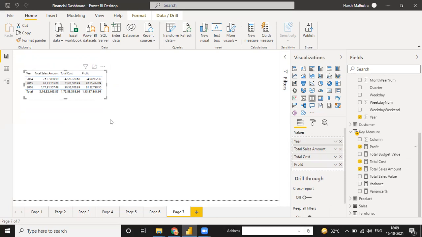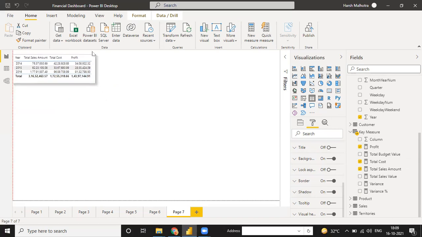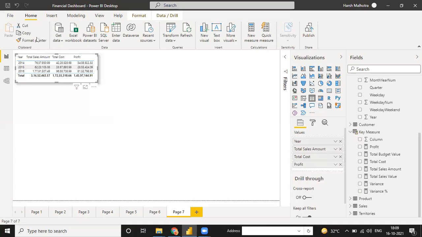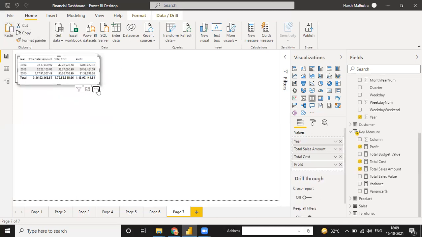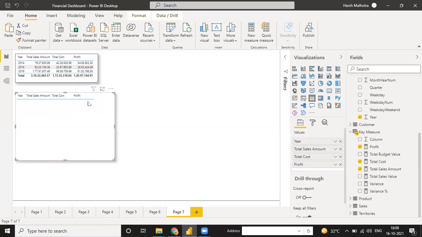Okay, so now I'm going to move. First I do some formatting, like I need some border and shadow only, that's it. This is my year wise sales. Same way, I copy this table and paste it into my next visualization, like here, and right now we have a total sales amount. So I am not going to do total cost or total profit.